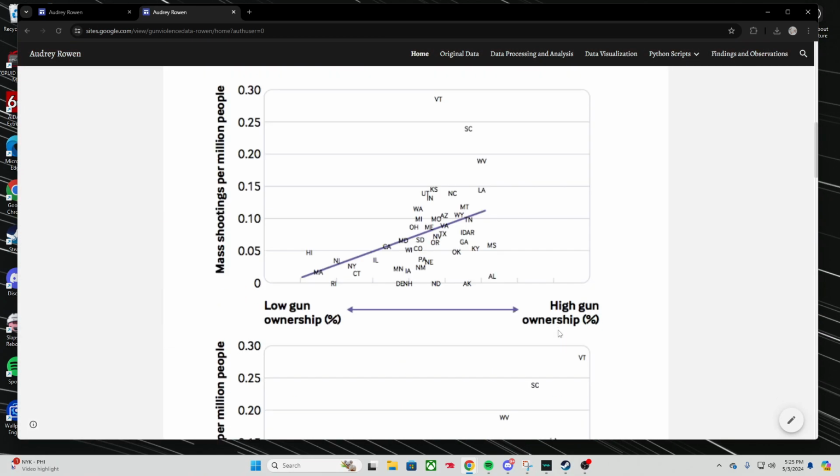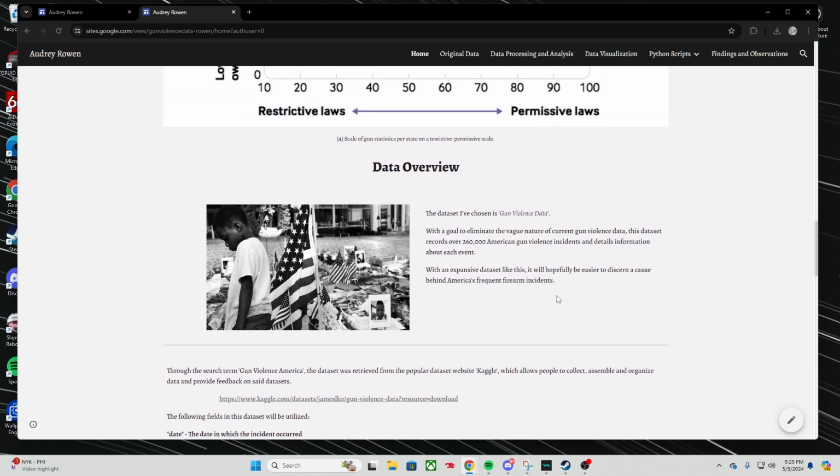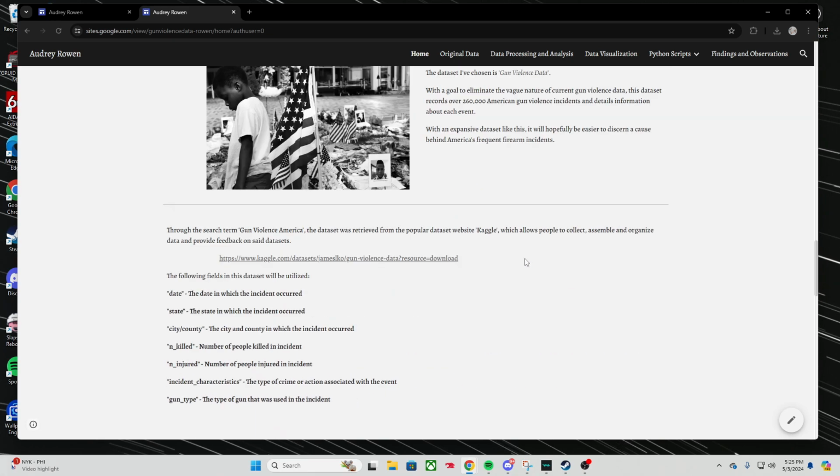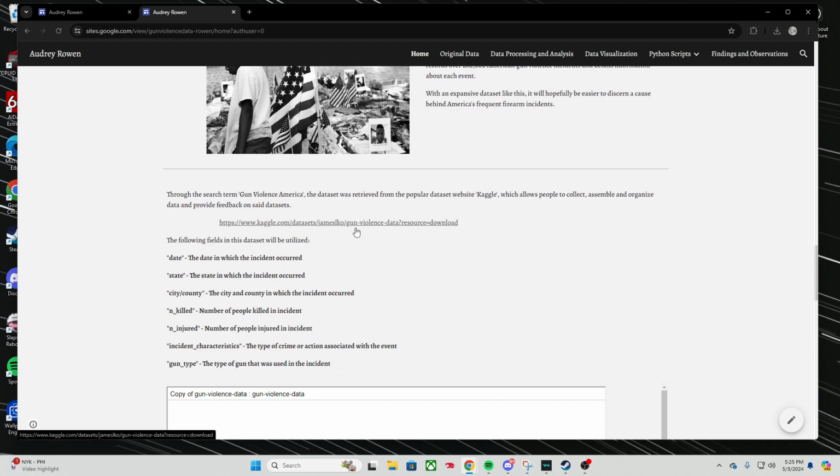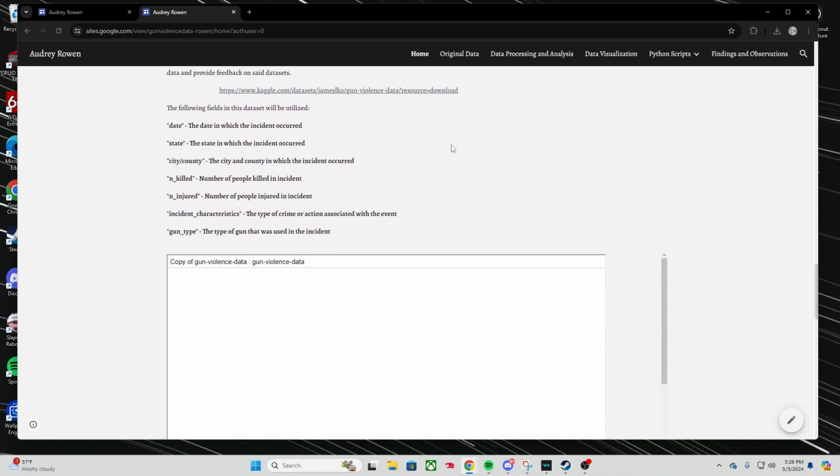Forgive the website crashing. So the data set that I chose, I actually picked two, and I found them both on Kaggle through the search term gun violence data set in America. And our first data set has about 260,000 entries. We're going to use this data set to look at how gun violence has changed over time. It analyzes the years 2013 through 2018. So we have columns here like date and state, and the number killed and the number injured. So we're going to look at the big picture through this data set.